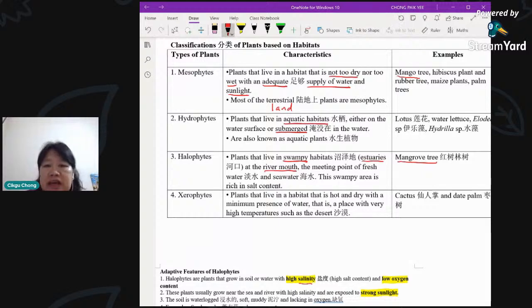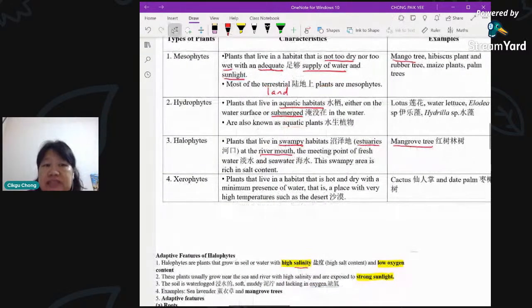Then another group of plants will be xerophytes. Now these are quite common. Of course we know that we have cactus over here in Malaysia also, but usually these are plants that cannot stand a lot of water. Because they are more suited to stay in hot and dry areas. Dry, another name for it is arid. Arid means dry also, another word that you can see here, same meaning. Very little presence of water, minimal water, and also high temperature, just like a desert.